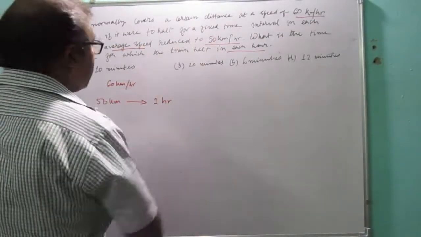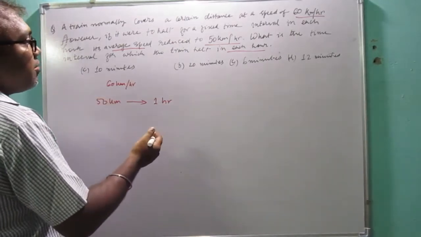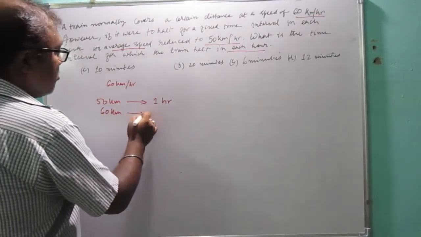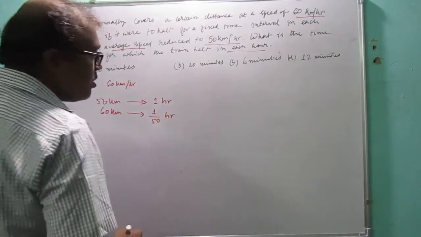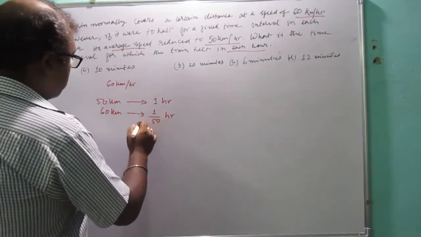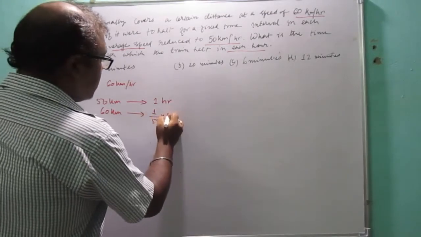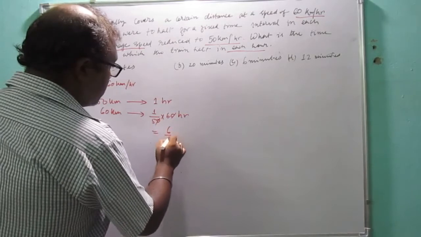So that is the speed given. But we will consider that the distance that the train travels is 60 km. So if the distance is 60 km, then how much time will it take? 1 by 50 into 60 hour. That means 6 by 5 hours.